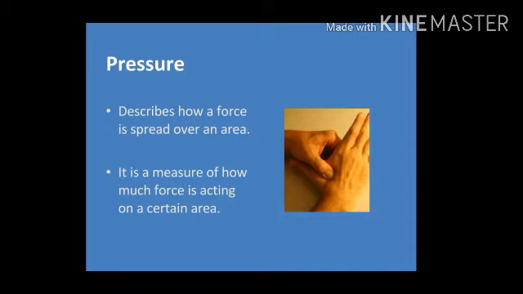For an object which you put on a surface, the force pressing on the surface is the weight of the object, but in a different orientation, it might have a different area of contact with the surface and therefore exert a different pressure. The thrust acting per unit area is known as pressure. Pressure is the force per unit area. The force that is applied on a particular area is known as pressure. It is measured by how much force is acting on a certain area.